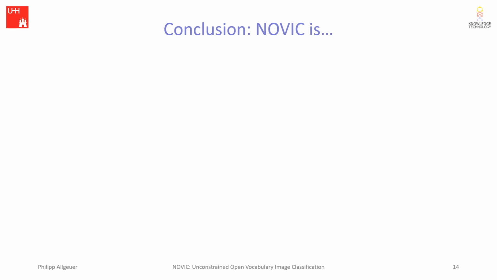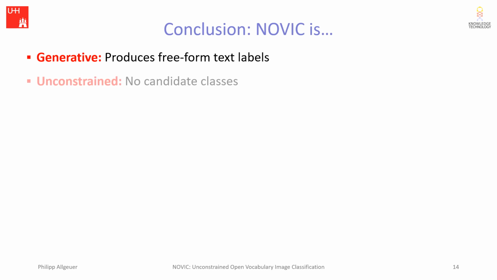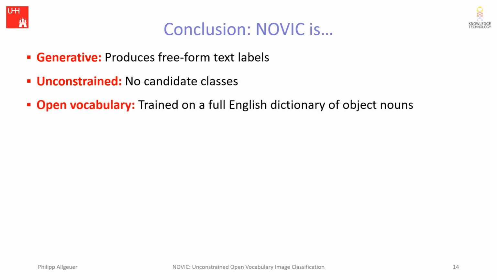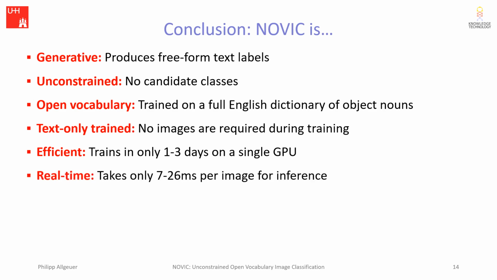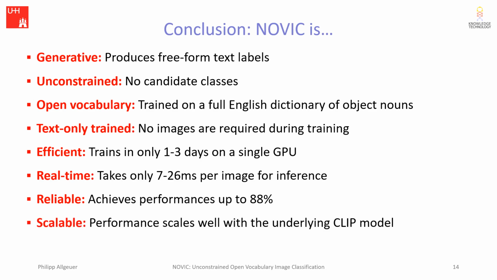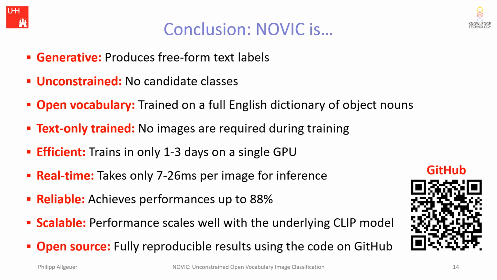So to summarize all we've seen in this presentation, we can say that Novik is generative, as it produces free-form text labels, unconstrained, as there are no candidate classes, open vocabulary, as it is trained on a full English dictionary of object nouns, text-only trained, as no images are required during training, efficient, as it trains in only 1 to 3 days on a single GPU, real-time, as it takes only 7 to 26 milliseconds per image for inference, reliable, as it achieves performances of up to 88%, scalable, as the performance scales well with the underlying clip model, and last but not least, open source, with the code on GitHub being able to fully reproduce the results.